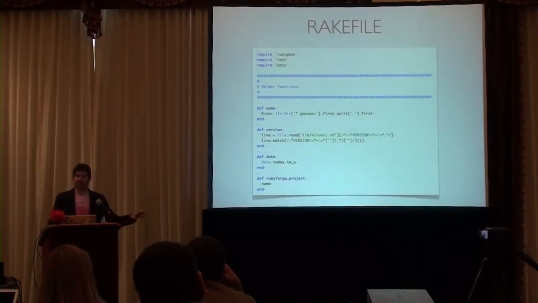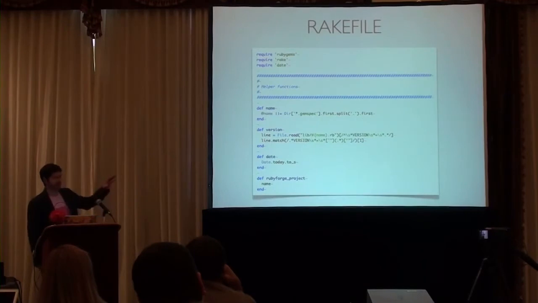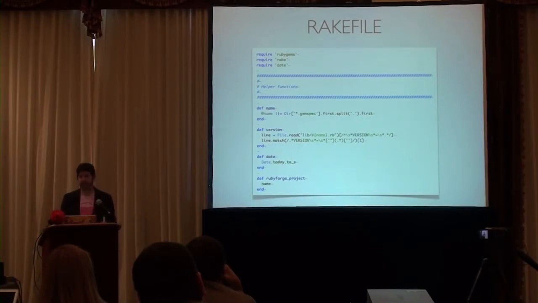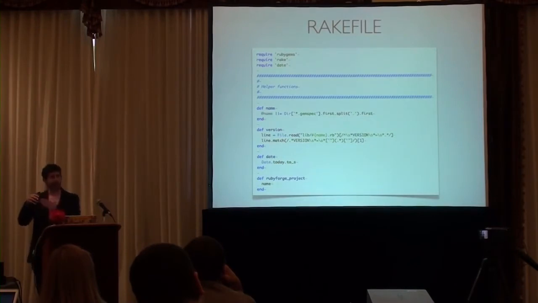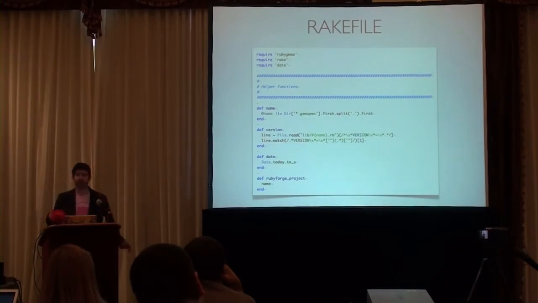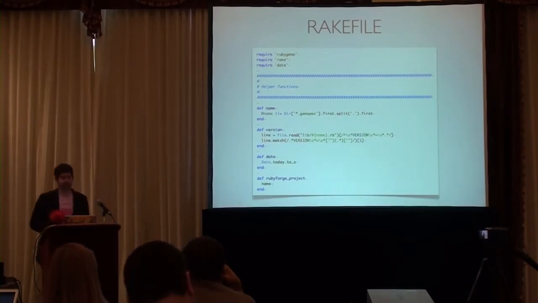Along with that, you get a rake file template that you copy into your project, and it looks like this. The top of it is mostly just yanking names out of things, like finding out what the name of the thing is via the file name of the gem spec, little things like that, like how to get the version, like where the version is. And Rake Gem says, I think you're going to put your version as a constant in your top level thing.rb. If your gem is called thing, then you got the thing.rb in the lib directory, et cetera. That's where it finds it. This is all explained in the README for this project.